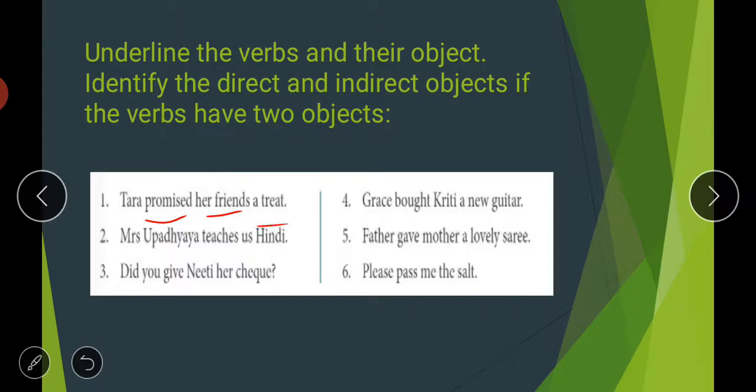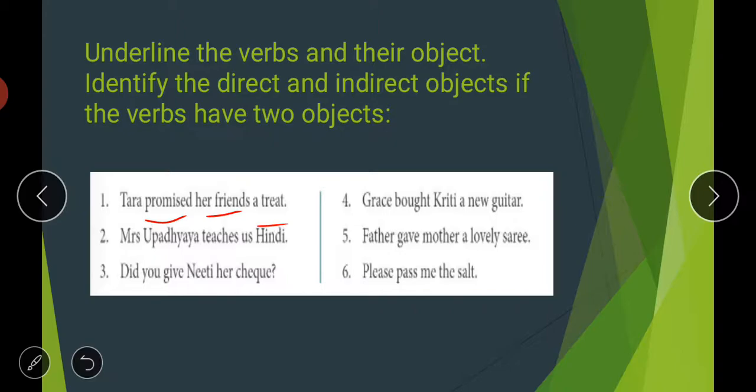In most sentences you have two objects, a direct object and an indirect object. Now if we talk about the direct object of this sentence: what did she promise her friends?